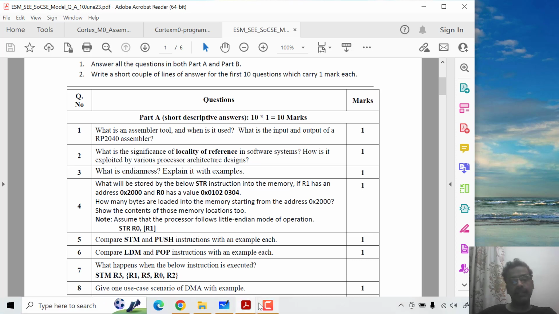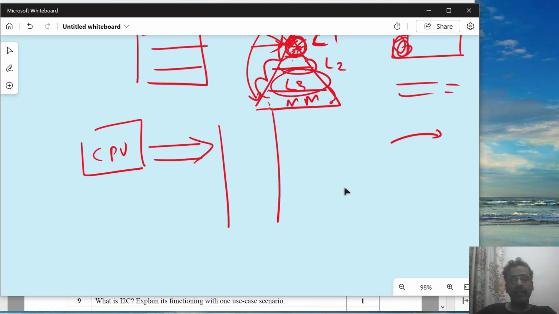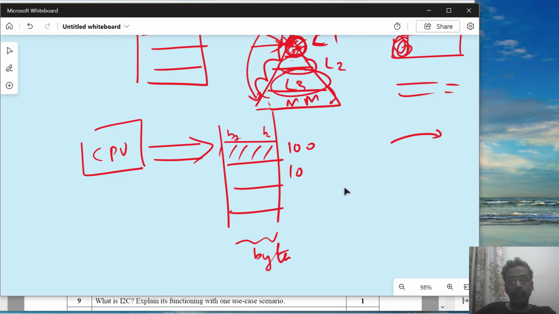Now, what is endianness? Explain it with an example. This is to give you a summary of what endianness is. Remember, a CPU is accessing the memory, and the memory is always laid out in terms of bytes. It's byte addressable memory. So always remember, an address 100 is holding a byte value, that means B0 to B7 is stored, and then 101 will have the next byte value. So each address corresponds to one byte. Whenever I say that I am accessing a location, I am accessing a byte location and getting that byte value. Now, what does the CPU do?